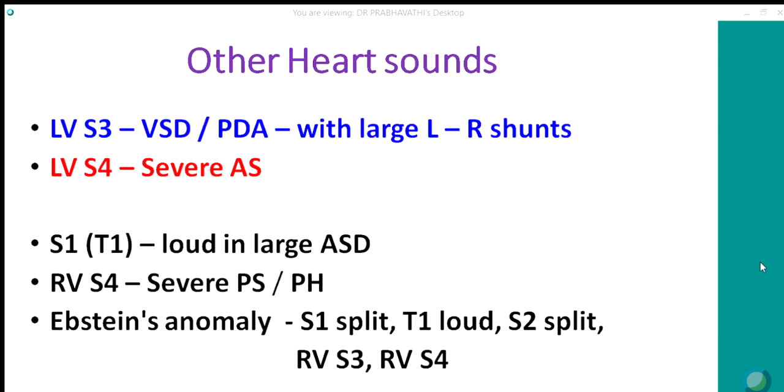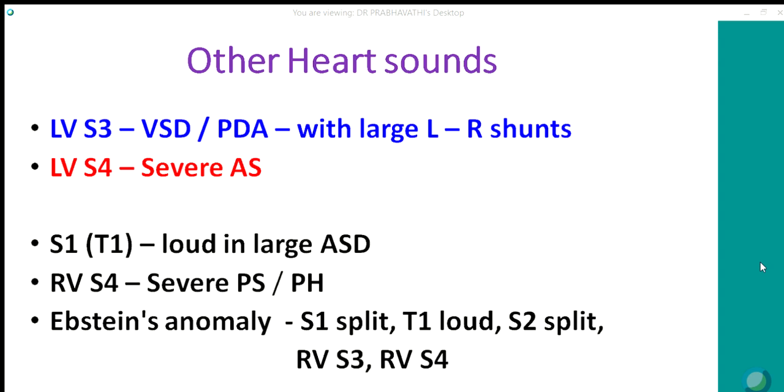Other heart sounds. LV S3 is heard in VSD or PDA with large left to right shunts. If you hear LV S3 in VSD or PDA, you can say that the shunt is more than twice normal. LV S4 is a feature of severe aortic stenosis. On the right side, in large ASD, S1 is split and T1 is loud. That is, the tricuspid component is loud because there is a large flow across the tricuspid valve and the leaflets are kept open till the end of systole at the beginning of diastole. You get a loud T1.